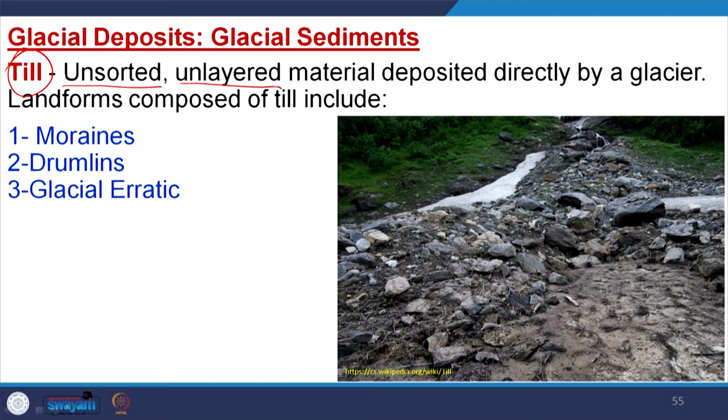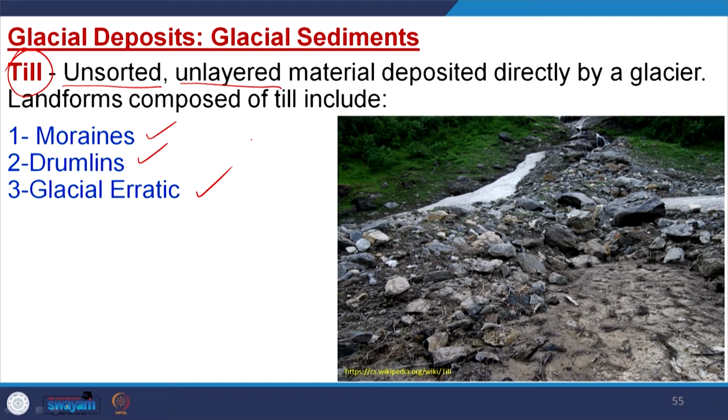This material is dumped as it is, and that is called till. So, till is unsorted, unlayered material deposited directly by a glacier. Landforms composed of till include moraines, drumlins and glacial erratics.